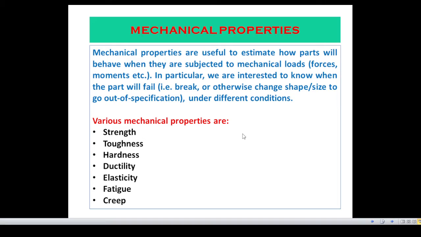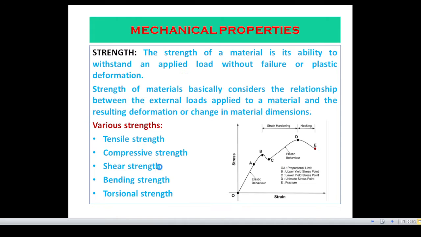Now, there are so many mechanical properties like strength, toughness, hardness, ductility, elasticity, fatigue and creep.